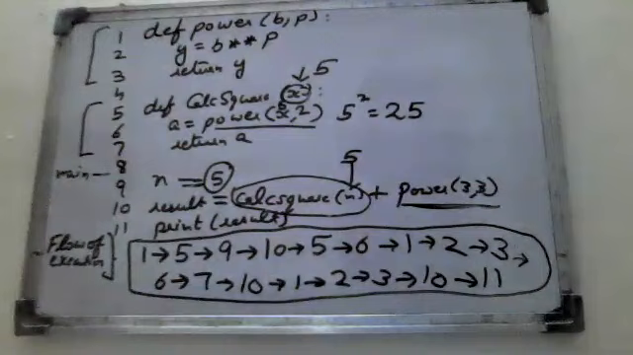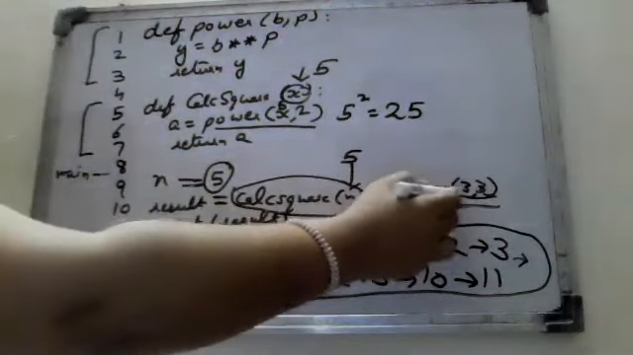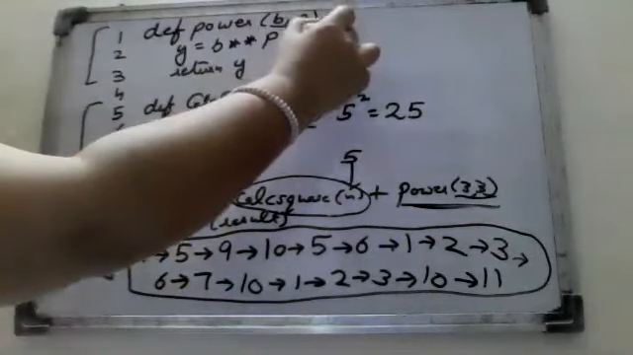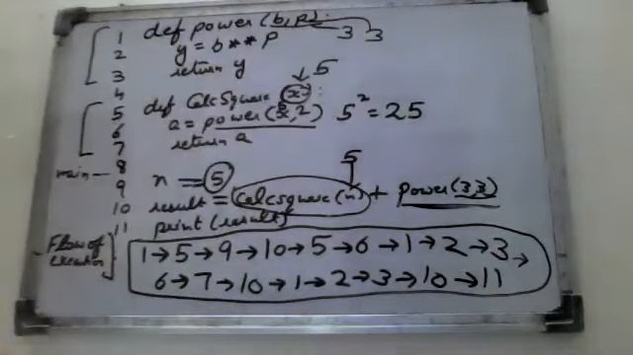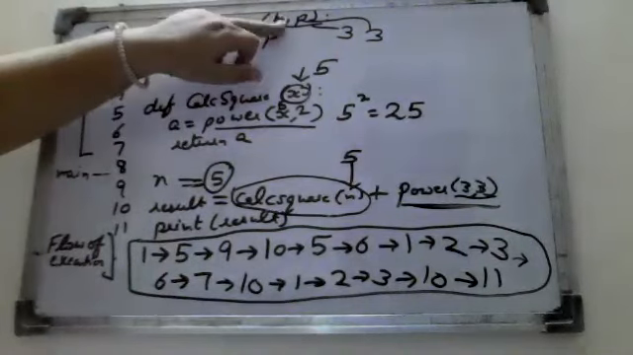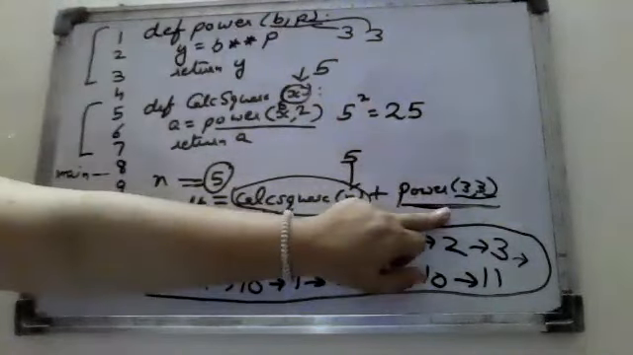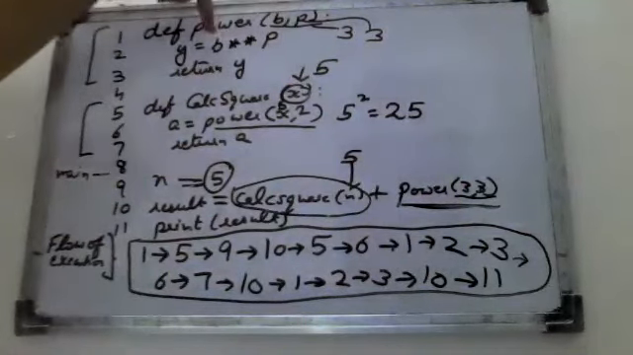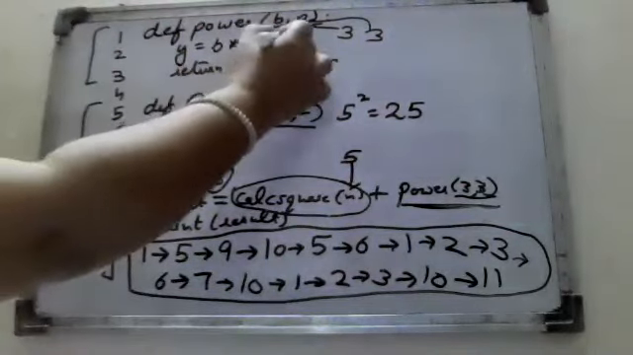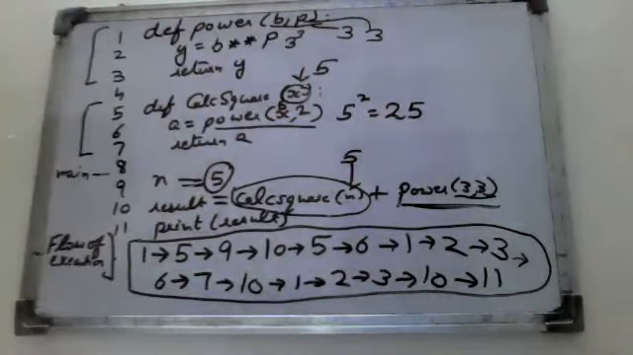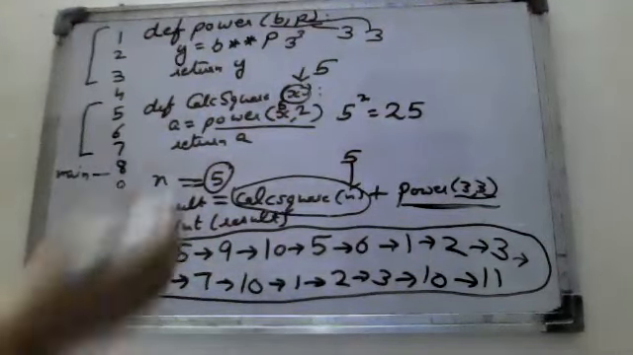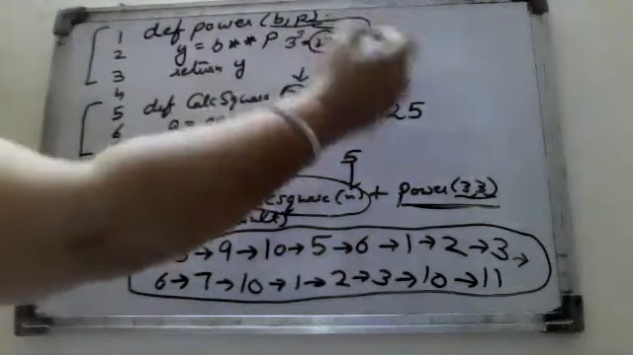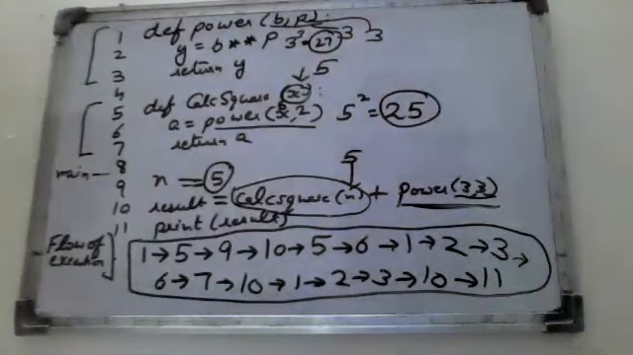Okay, so now power(3, 3). What do you mean by this? Power(3, 3), these are the actual arguments. So it means the value of b is 3 and the value of p is also 3. Why? Because these are the formal arguments and these are the actual arguments, and actual arguments move to the formal arguments. So b raised to power p means 3 raised to power 3, that is 27.